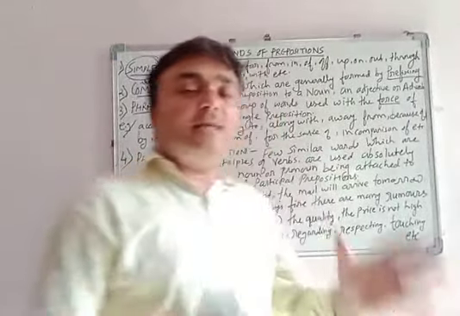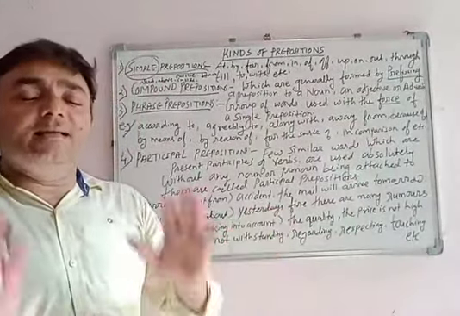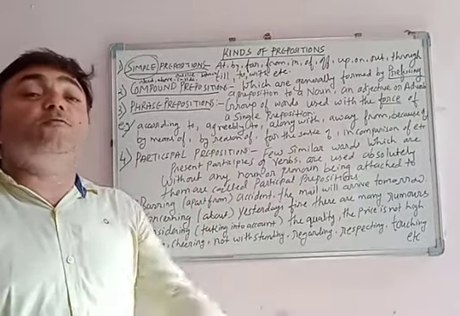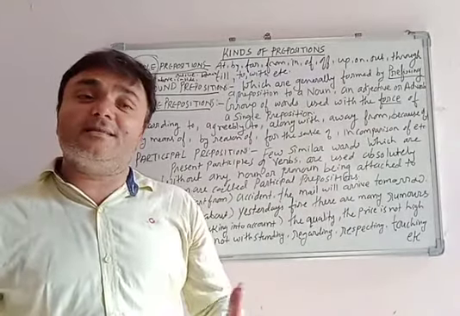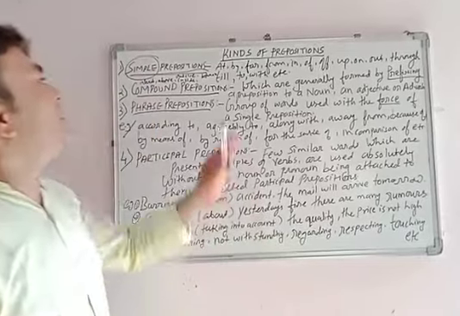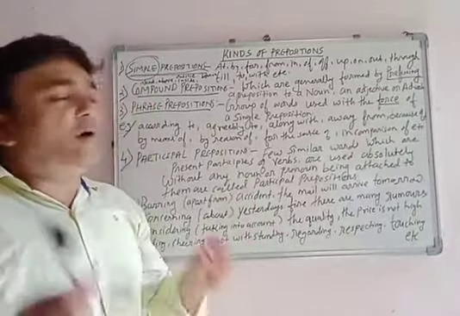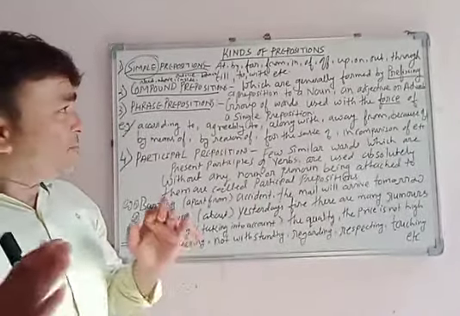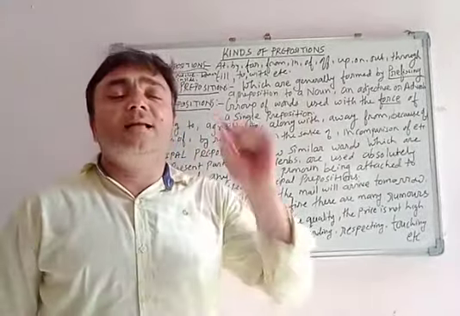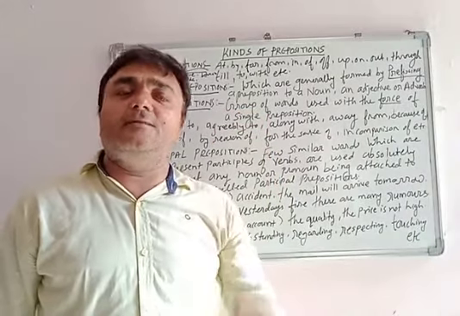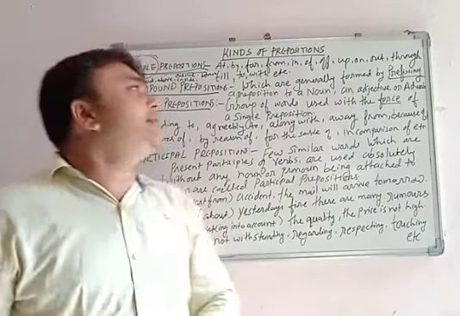Number one is simple preposition. The word simple is the easier one, as you all need the easy form of questions, easy form of formulas, many things you would like to have, but just easy. Here we are using at, by, for, from, in, of, up, on, out, through, till, to, with, etc. Many small prepositions that you all use in your daily life, in your daily language, aren't you? Yes, you all use these.